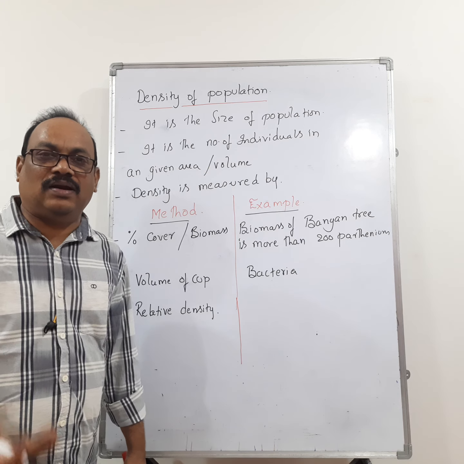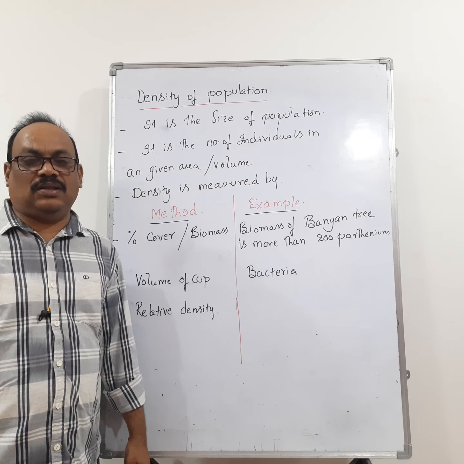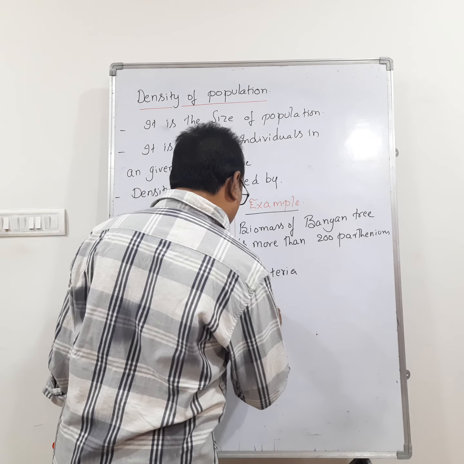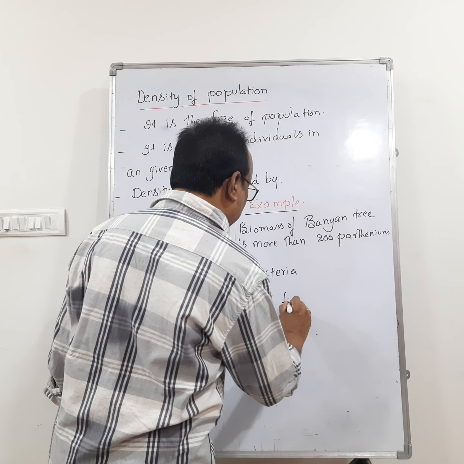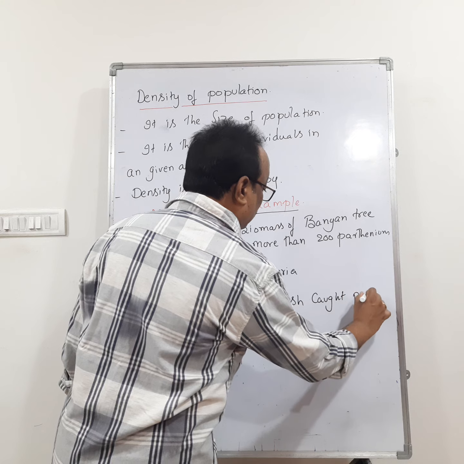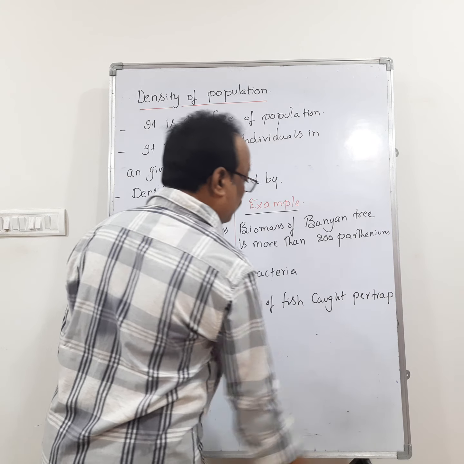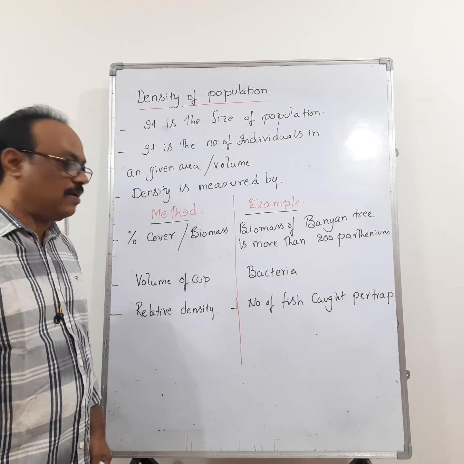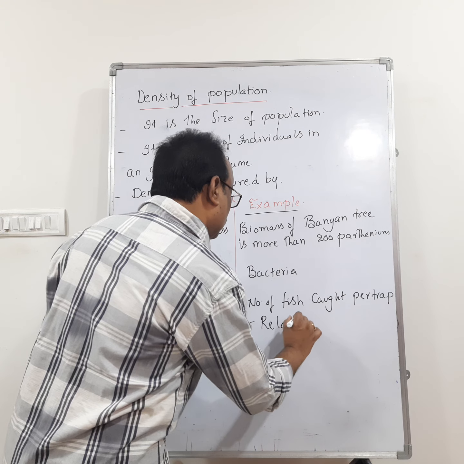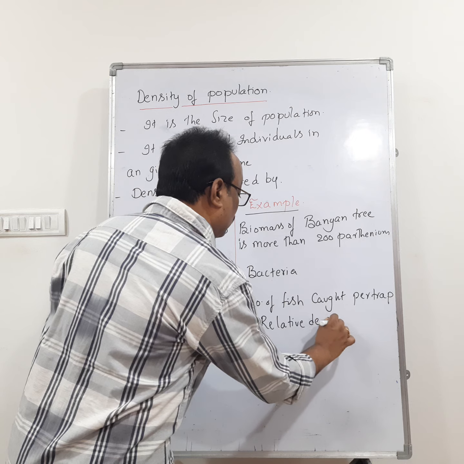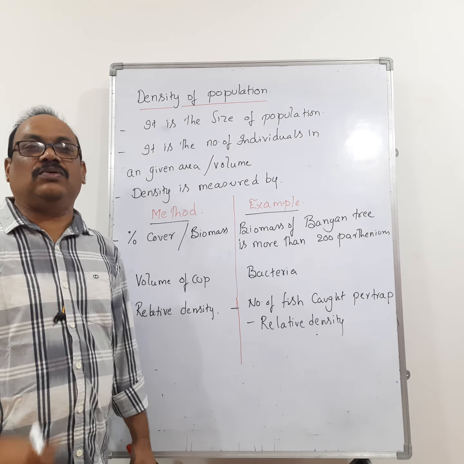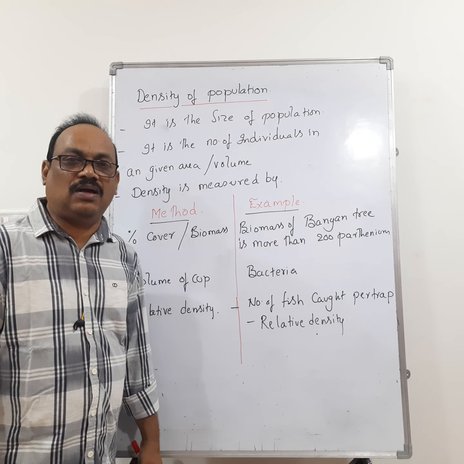Then how do we calculate it? The density of fishes can be calculated by the number of fish caught per trap. That is called relative density.